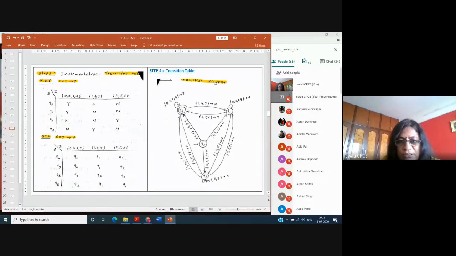Assume that you are concentrating on this particular node. We say that the machine is in the state Q0. Upon receiving the input 0 or 3 or 6 or 9, it goes to the new state, that is Q0, that is the state function, and it generates the output symbol capital Y, that is the machine function.